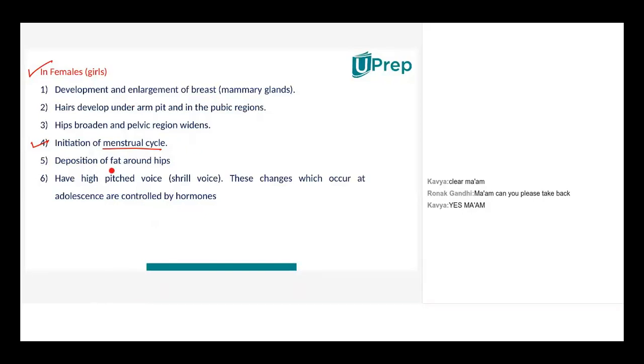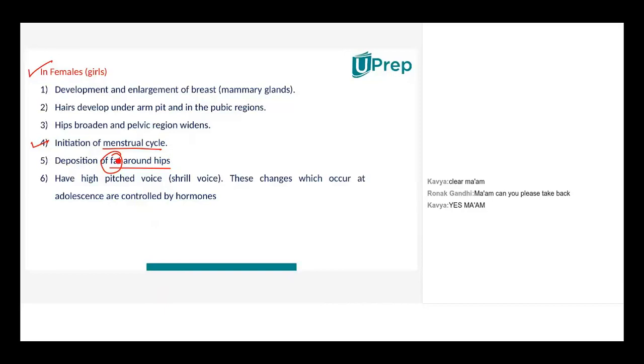Deposition of fat around the hips. As I said, there will be a little bit of fat deposit around the hips, which is very normal and actually very negligible. If it is excess, then it has to do with your diet, but a little bit of fat is required because this fat acts as a cushion, as the hips are broadening. On a fall, you will find most females, when they are 40, 50, or maybe even younger, break their hip bone because it's a little broad and gets injured.